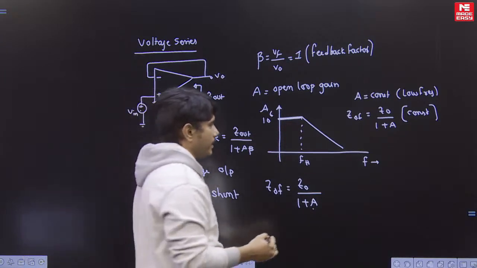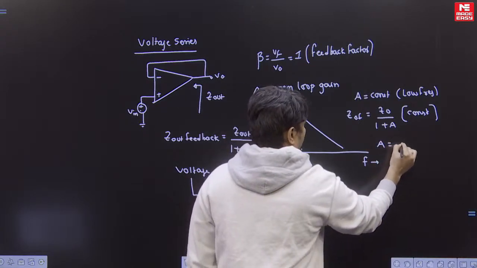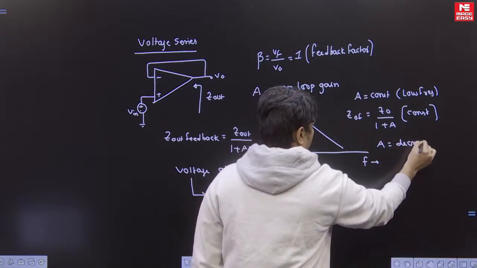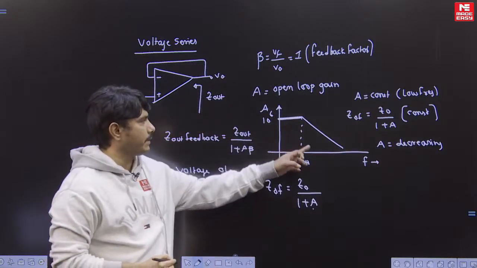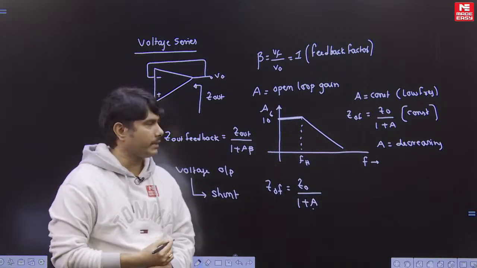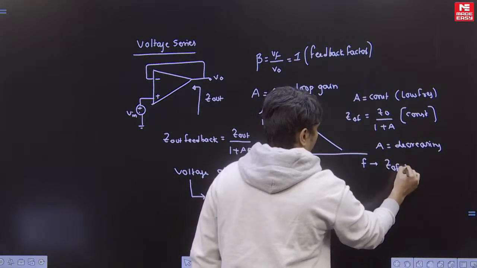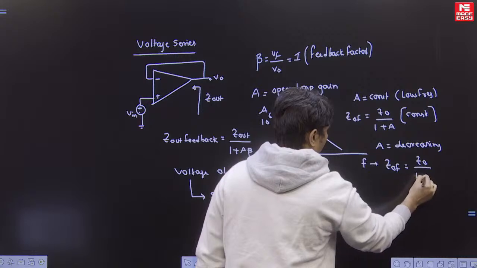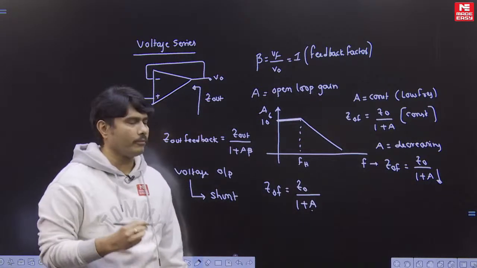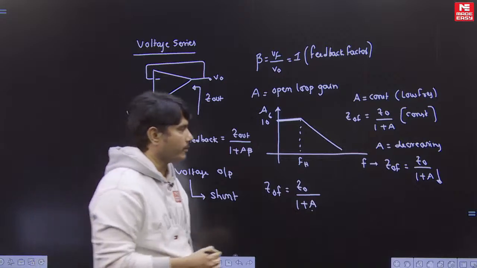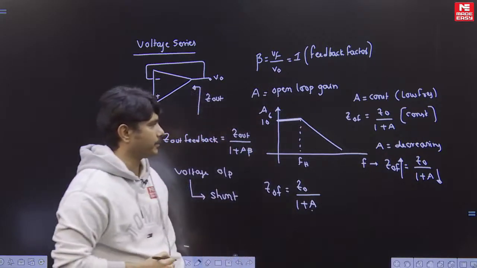After that, A is decreasing after certain frequencies. The next case is A decreasing after FH. As A is decreasing, what should happen to Z0F? Z0 divided by 1 plus A, with A decreasing. That means the denominator is decreasing, so automatically your Z0F will increase. This is the next step.